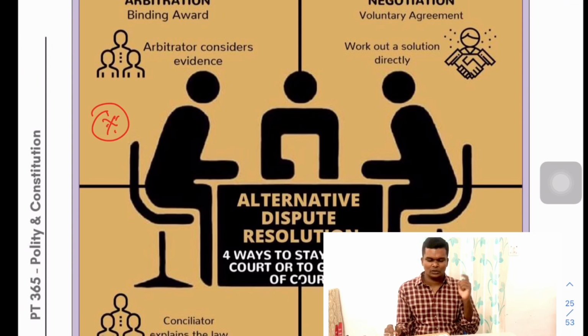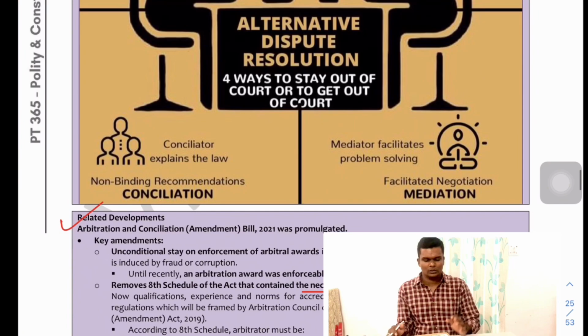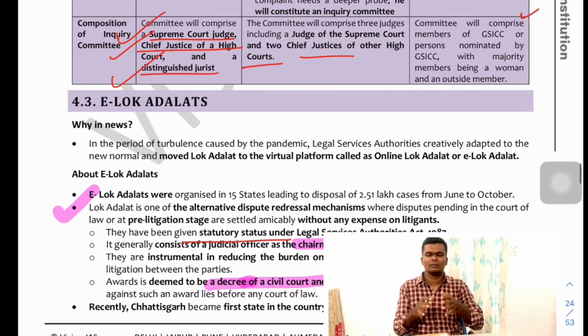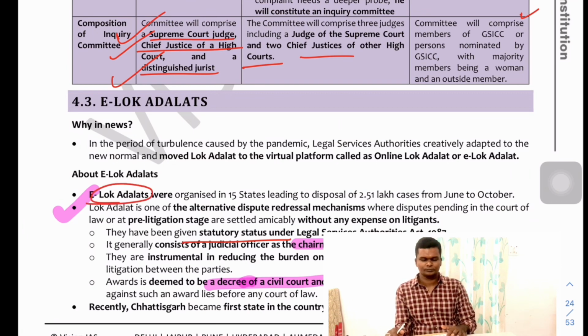Then conciliation: the conciliator explains the law, that is, this is how the law is towards you, this is how the law is towards you. They reconcile both of them, and it is also a non-binding recommendation. And mediation is like a third person mediating between two people, facilitating negotiation.